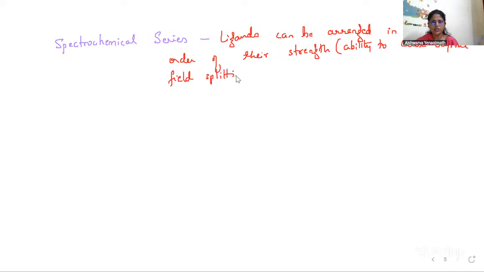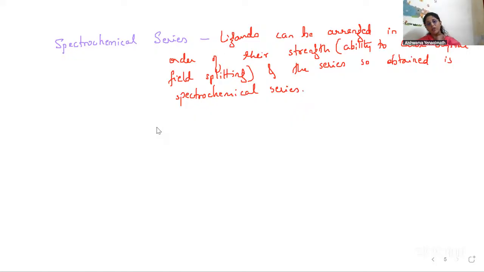That is nothing but the strength of ligands. And the series so obtained is the spectrochemical series. Okay, so this is the spectrochemical series.